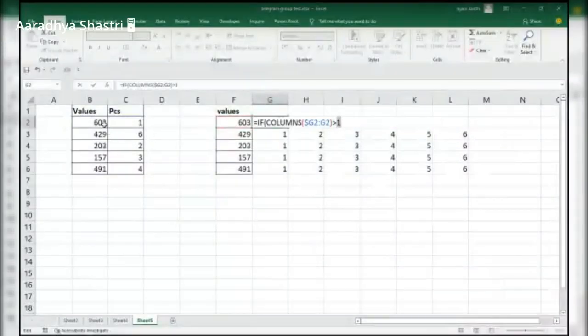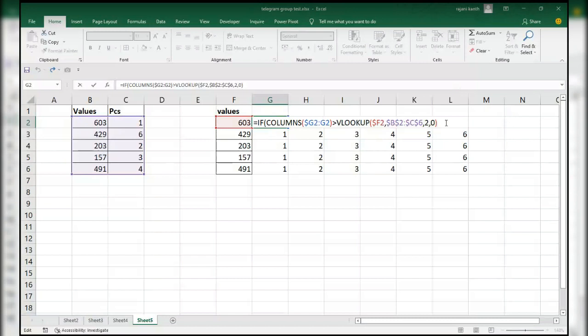See, if the column is greater than that, then the value is true, blank. I don't want anything. If this is false, then this F4, locking the column but not the row. It's a normal function. It's a very easy function. Control enter.